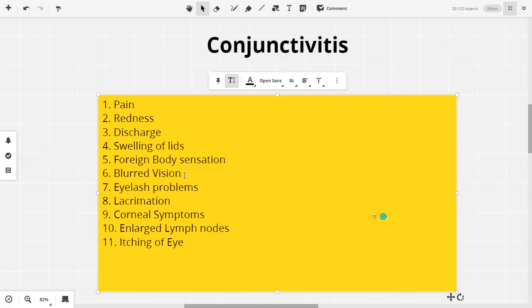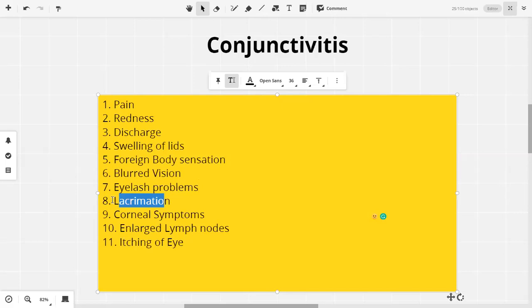Okay. Now, blurred vision, again, it will be due to the discharge. It will be different from the blurred vision of cornea, of glaucoma, of cataract, etc. They will have their own list of signs and symptoms as well. Again, same eyelash problems, trichiasis, entropion, ectropion, they will have their own signs and symptoms along with them as well. If there is ectropion, okay, the tears will not be contained. If there is an entropion, the patient will complain of trichiasis. Okay. Lacrimation क्या होती है?